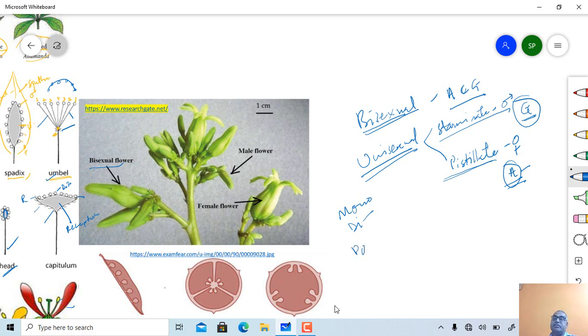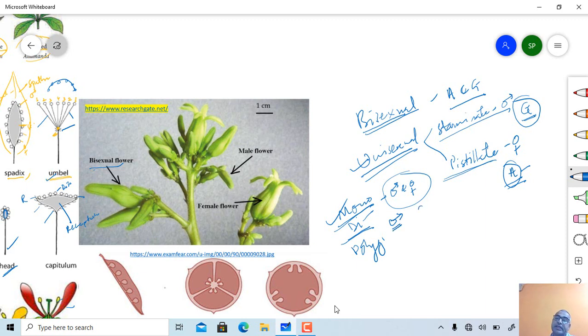In case of monoecious plant, the flowers are unisexual. And if male and female flowers are present on one and the same plant, then the plant is called a monoecious one. In case of dioecious kind of plant, the male flower bearing plant is separate, as well as the female flower bearing plant is separate.